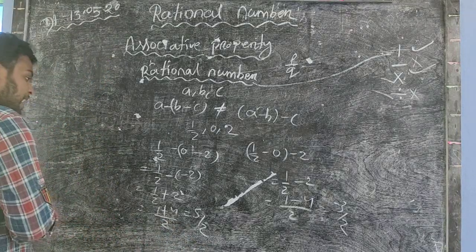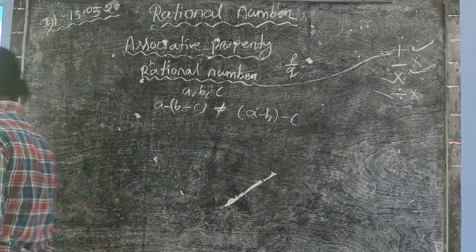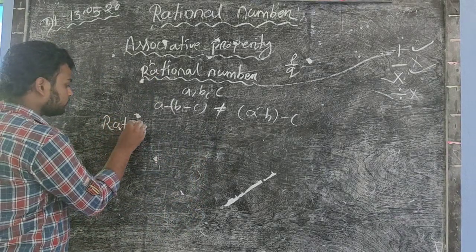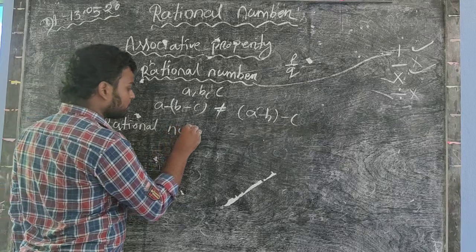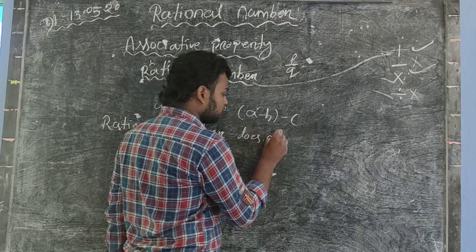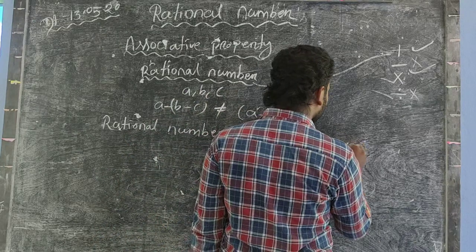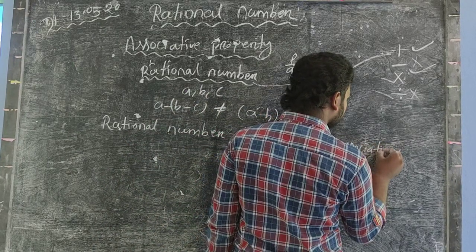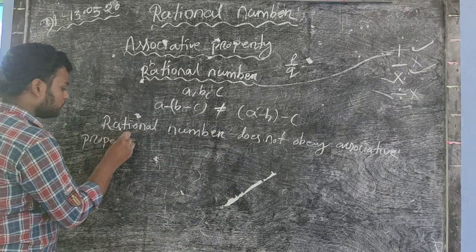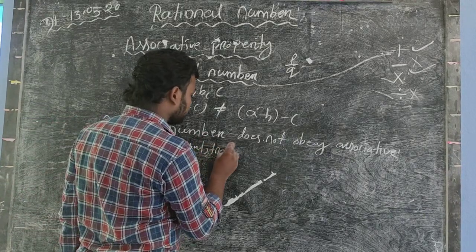Okay, so write that rational number does not obey associative property over subtraction.